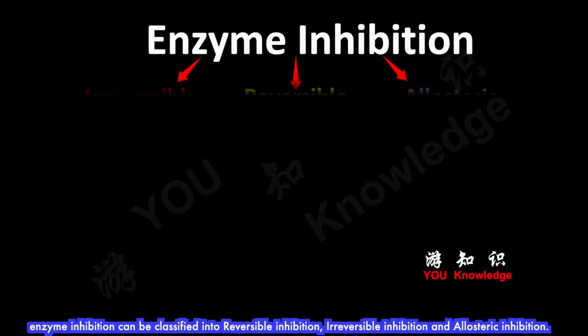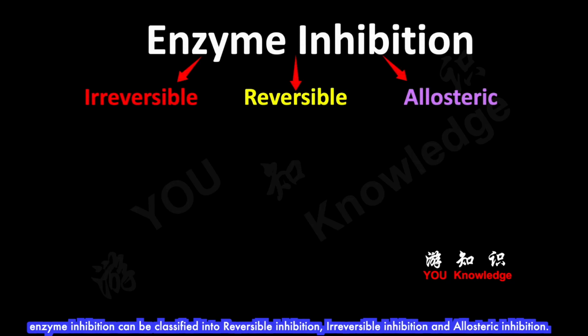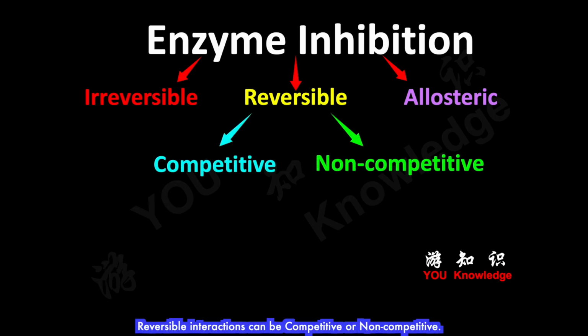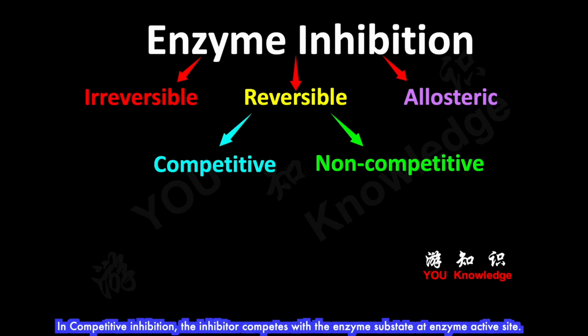Enzyme inhibition can be classified into reversible inhibition, irreversible inhibition, and allosteric inhibition. Reversible interactions can be competitive or non-competitive. In competitive inhibition, the inhibitor competes with the enzyme substrate at the enzyme active site.